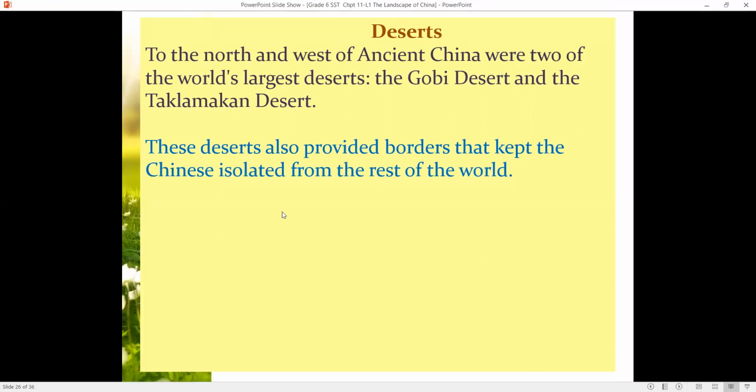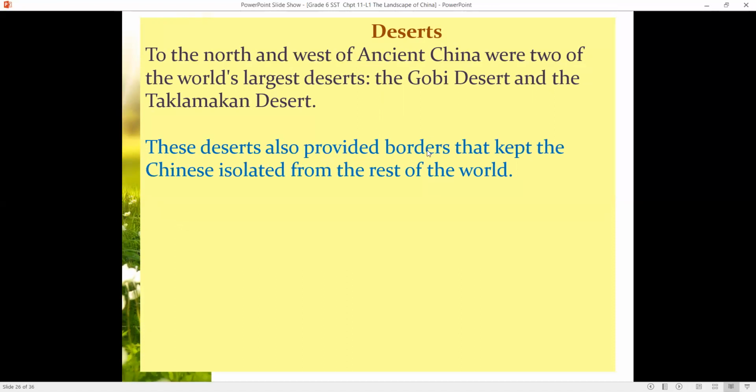So now, these deserts were in which part of China? They were to the north and the western part. So again, there was another block for China to the north and west. Now to the north of China, you have Mongolia, right? So Mongolia was another enemy, like a threat to China. And that is the reason why the Great Wall was built by one of the Chinese rulers at that time, to protect themselves from the invasion of Mongolia.